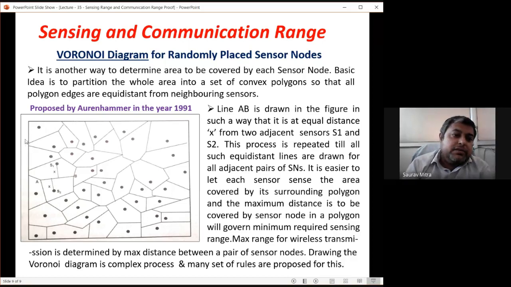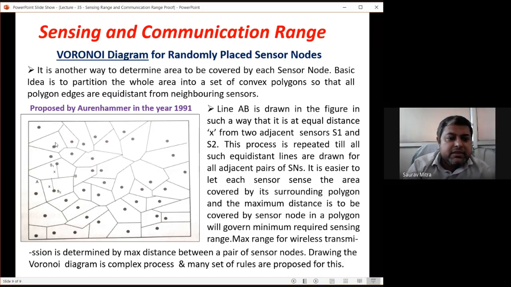The Voronoi diagram says that, first, suppose this is the area, this abrupt random area, and you have placed one sensor node. Okay, how to place the other sensor node? Now, what you have to do is check the perpendicular distance from this line to this line. This much is the perpendicular distance. Put another sensor node with the same perpendicular distance. So whatever the perpendicular distance is here, the other sensor node has to be placed exactly on the same line with the equal perpendicular distance. Likewise, okay, now you are making another polygon. Whatever the distance of this sensor is, another sensor has to be put exactly at this.